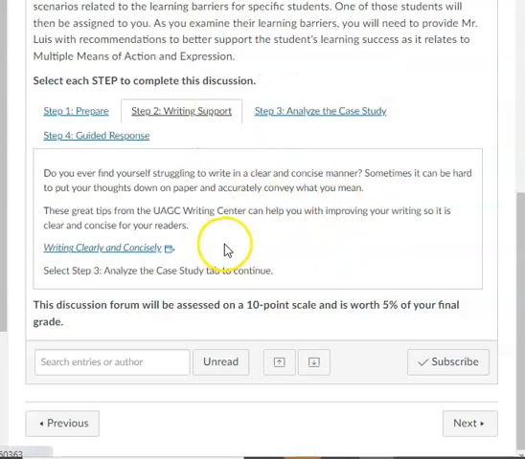Your writing support this week focuses on how to write in a clear and concise manner. If you struggle writing your thoughts down on paper and find yourself maybe writing too much, definitely check out this resource.